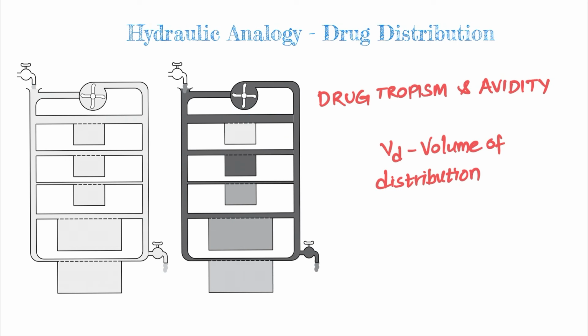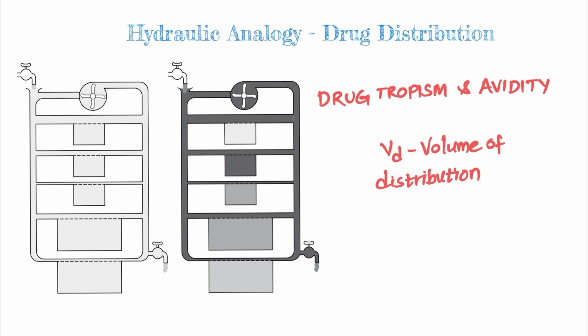So the next determining factor or the aspect of drug distribution which you are going to see is drug tropism and avidity. According to this concept, if we say a drug has a tropism towards a tissue, which means the drug tends to accumulate in a particular tissue and has a greater avidity for the tissue. So in such a situation, when the tissue tends to be equilibrated with the plasma concentration, the concentration of the drug in the plasma will be slightly less, or you can say the concentration of the drug in the tissue is slightly higher because of the greater tropism or the greater avidity of a tissue for the drug.